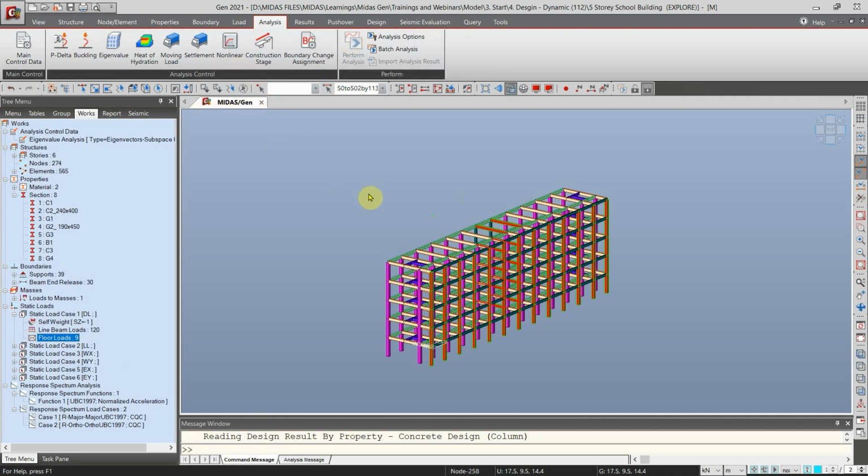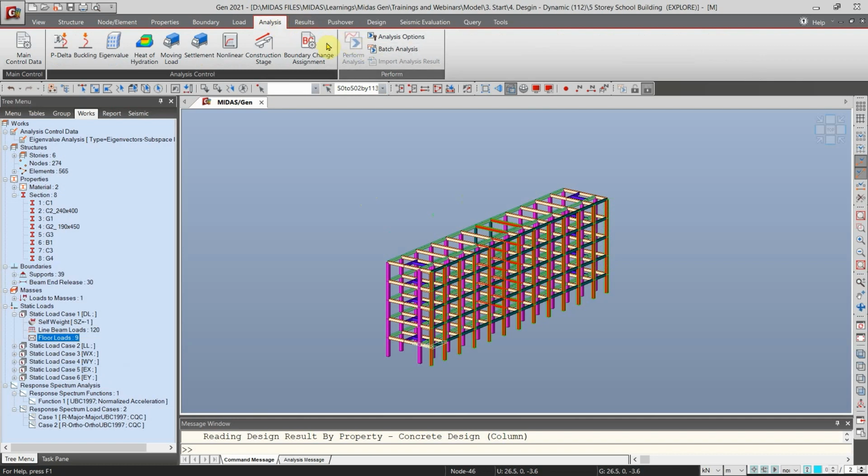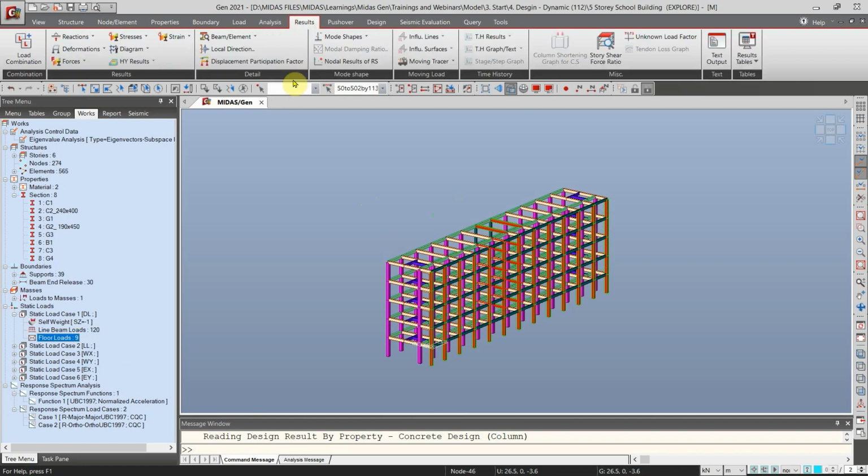So as a standard procedure, after modeling and defining the loads, we run the analysis, and then after running the analysis, we can now proceed with the design. After running the analysis, we can now view the result of the analysis here on this tab.